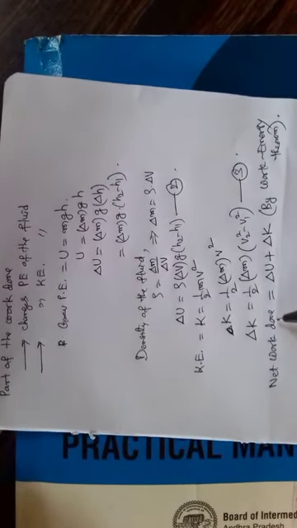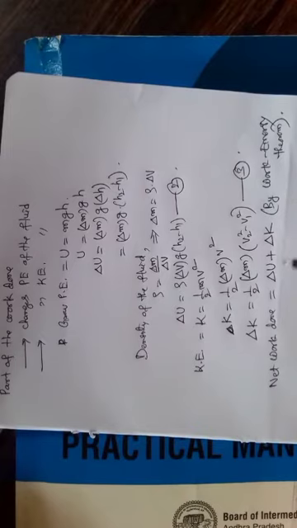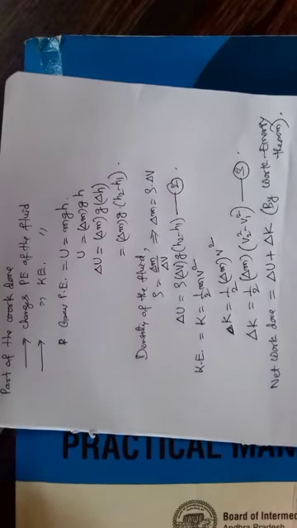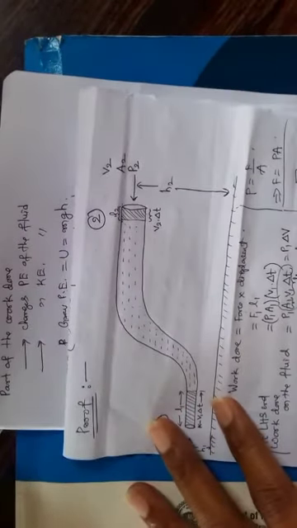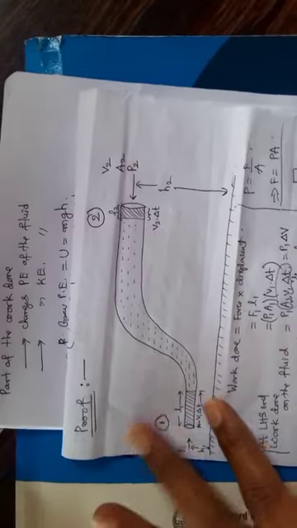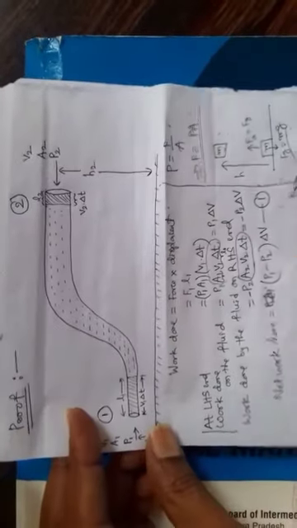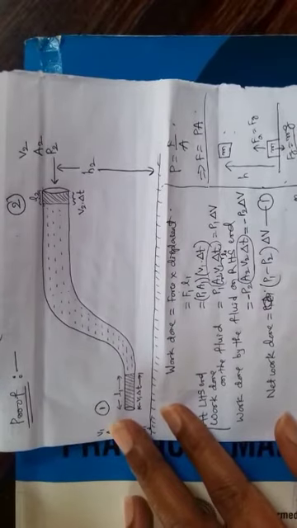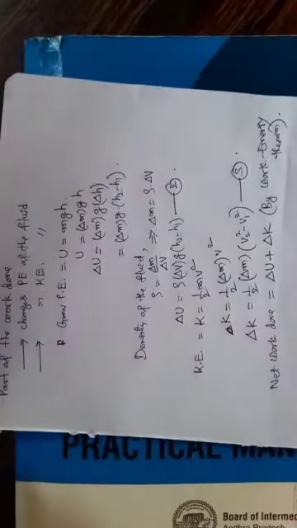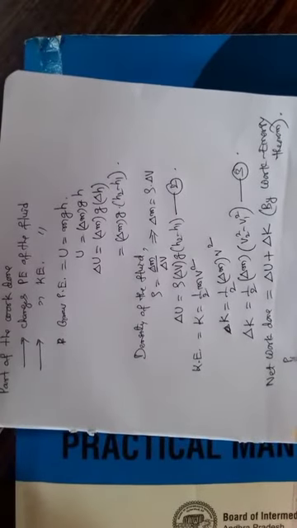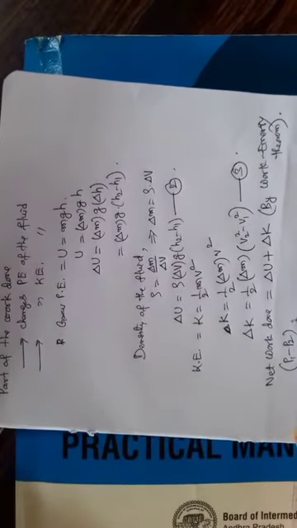Now net work done, according to the first equation, that was P1 minus P2 delta V. Here we got the net work done as P1 minus P2 delta V. Change in potential energy.